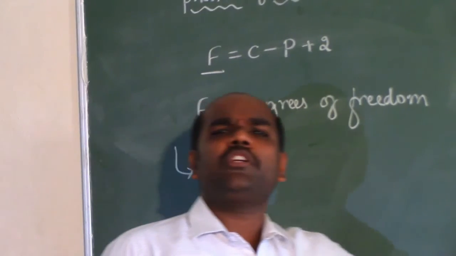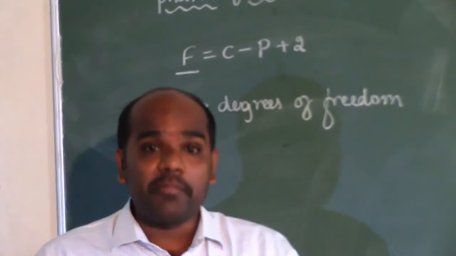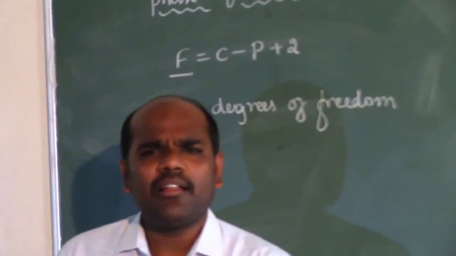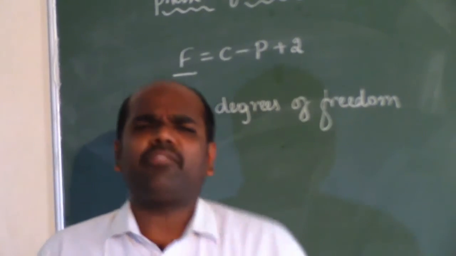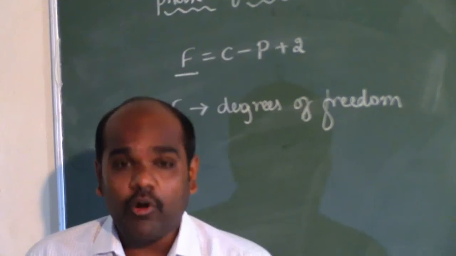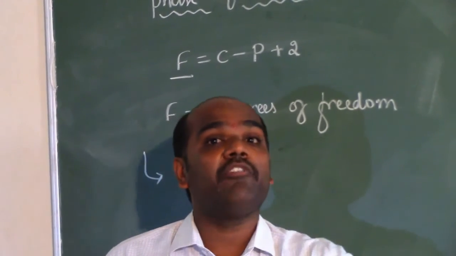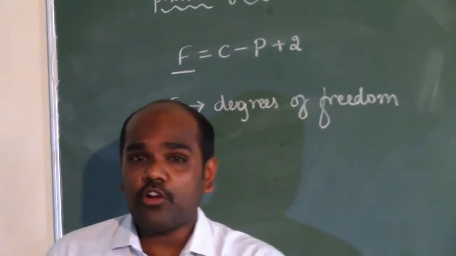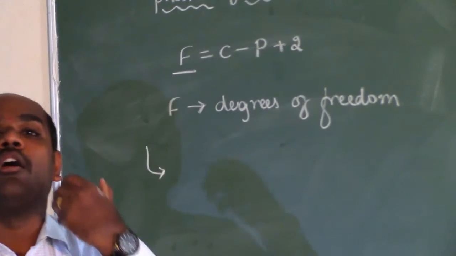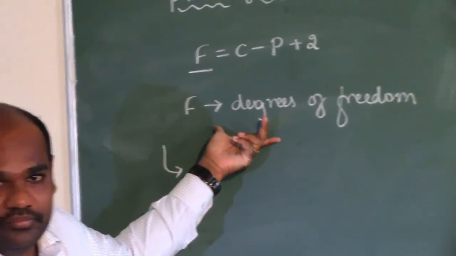The equilibrium state of a system can be specified by a parameter that may be pressure, temperature, concentration, color, or density, anything suitable for that particular case. The number of independent variables required to specify the system is strictly called the degrees of freedom.